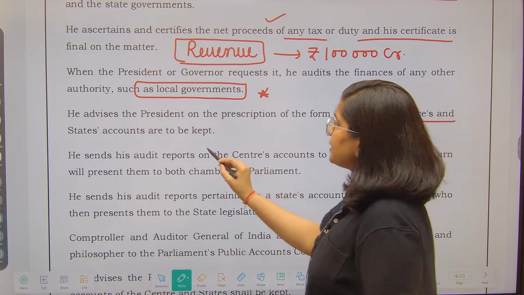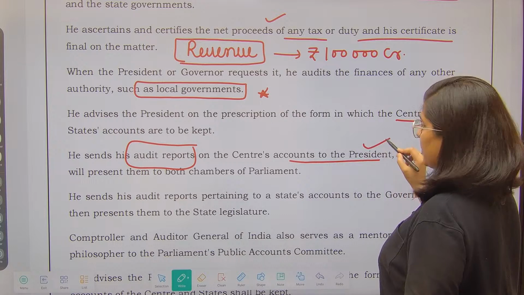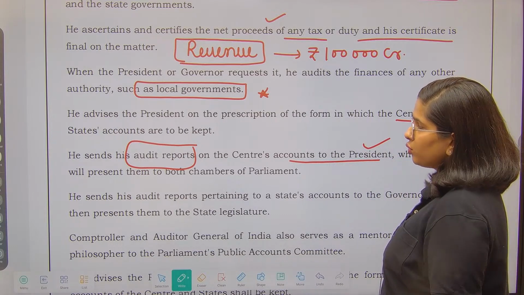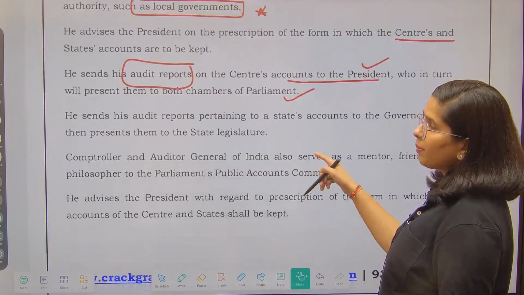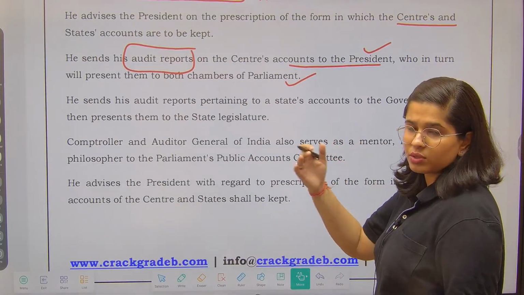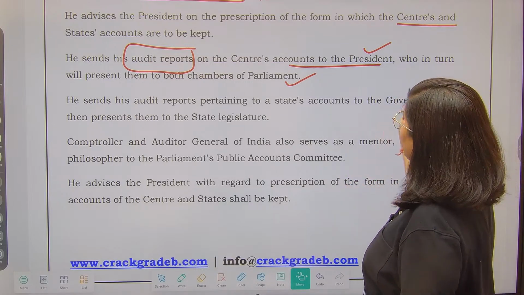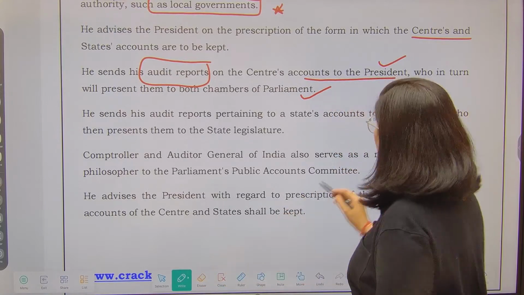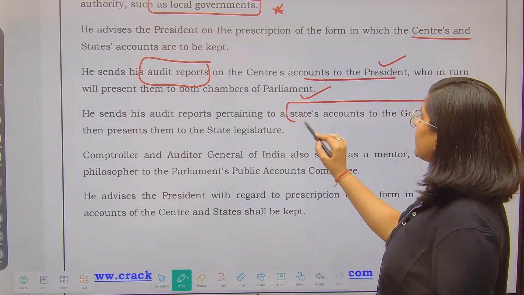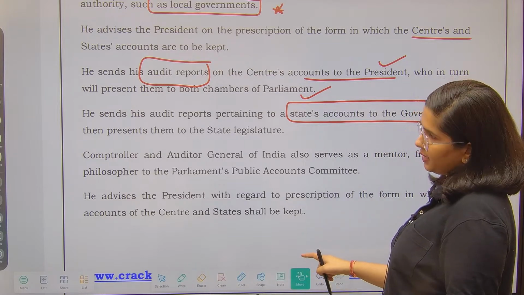Next, he sends his audit reports on the center's accounts to the president, who will present them to both chambers of the parliament, right? So he gives this report to the president, and then the president places those reports in the parliament. He also sends his audit reports pertaining to the state accounts. Now if he has audited the state's accounts, to whom will he give the report? They will give it to the governor, who will then present it to the state legislature.